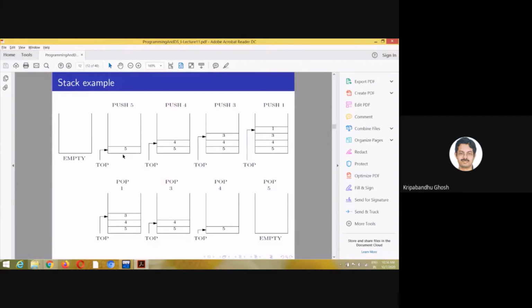Imagine that you have gone out on an expedition to visit the puja pandals. The puja is coming, right? Suppose these are the bus numbers. First you take bus number 5, then bus number 4, then bus number 3, then bus number 1, and assume that there is no other path to come back.